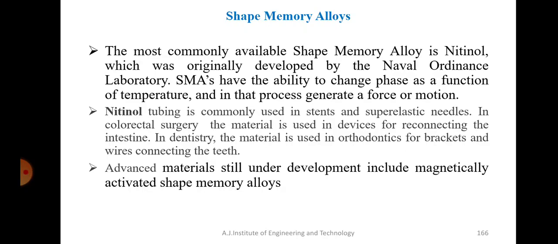There are still more advanced materials which can be actuated magnetically or electrically, and which are still under development. So many things have been happening in this field of shape memory alloys. One such example we have given is nitinol. There are several other shape memory alloys also.